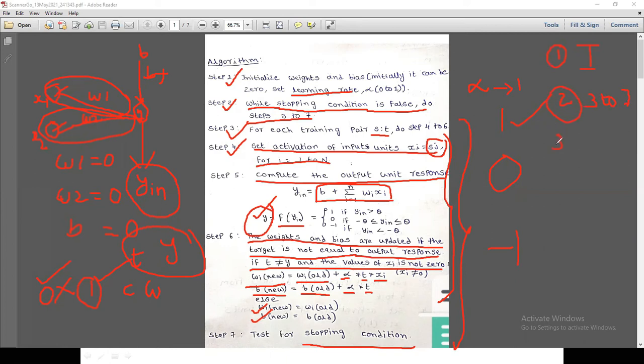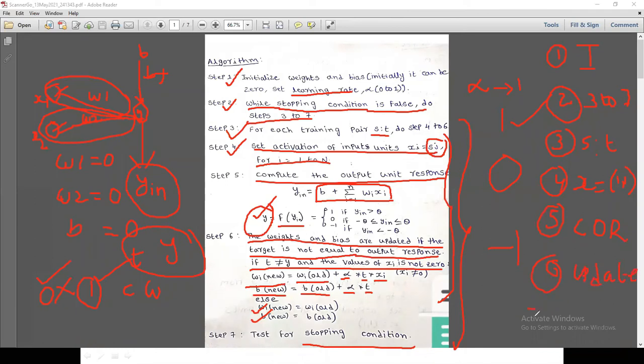Third step, you are going to pair the inputs. The fourth step is set activation of inputs, xi equals sj. That means you are going to take the input values. For example, with 2 inputs, in the first iteration you take 1 comma 1. Steps 5 and 6 are the more important ones. Compute output response, and based on that response, the sixth step is to update the weights and bias.